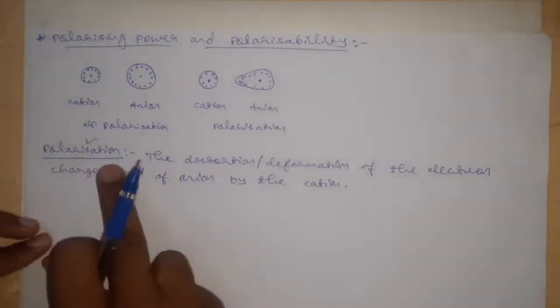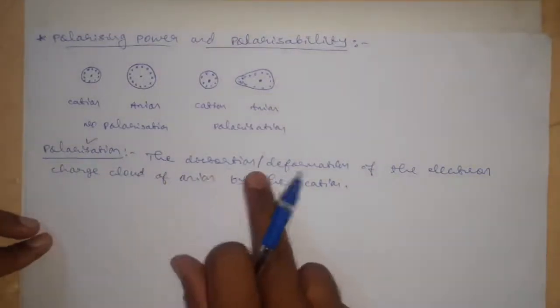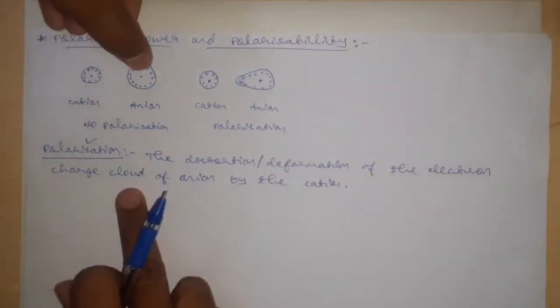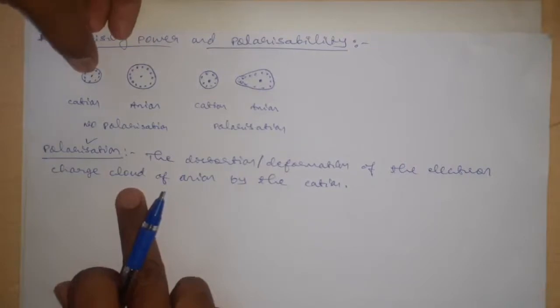Polarization. Polarization is the process where the electron charge cloud of the larger ion, that is the anion, is distorted or deformed by the cation.